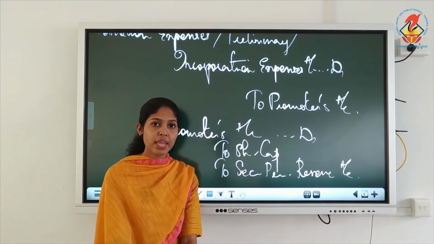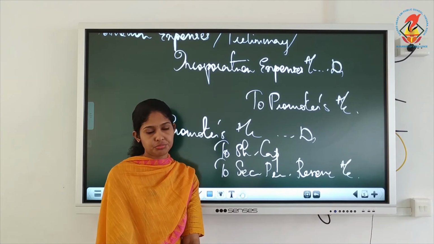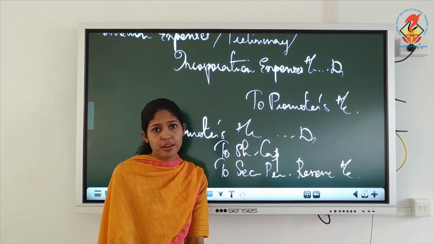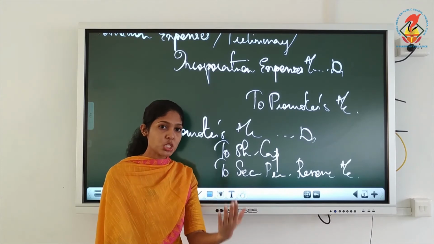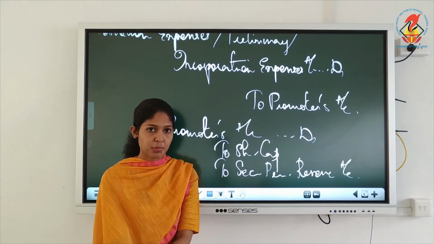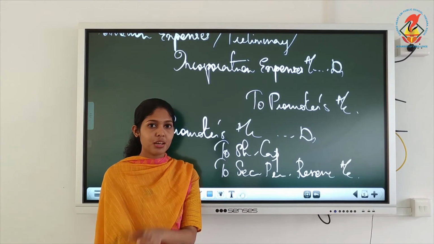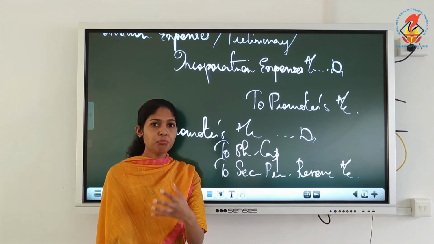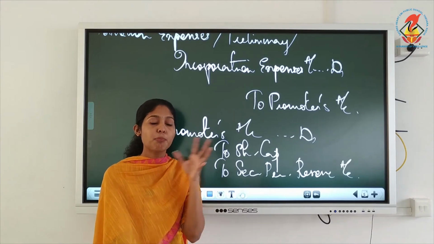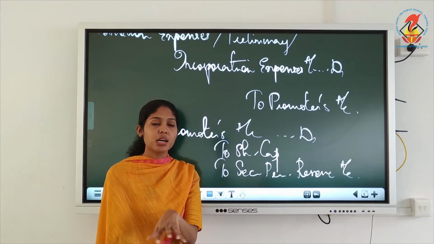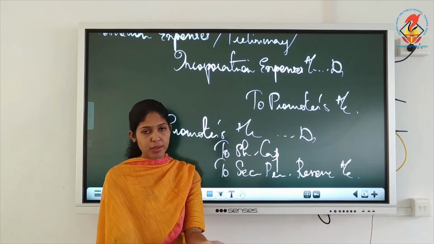Next, issue of shares to underwriters. Now, who is an underwriter? Underwriter means one who will subscribe the shares which are not subscribed by the public. Understood? The company will issue some shares to the public. It is not necessary that the public should apply for all shares issued by the company.